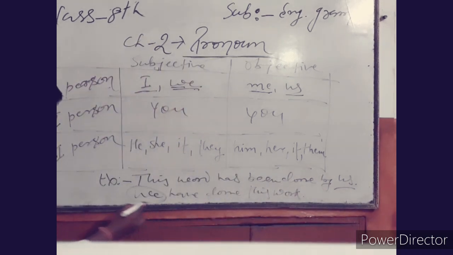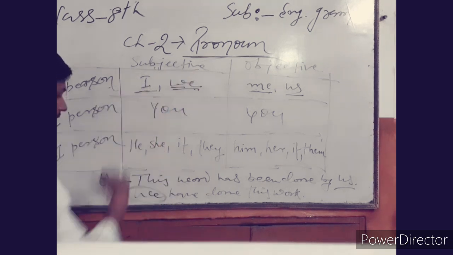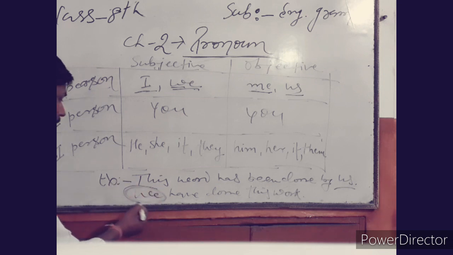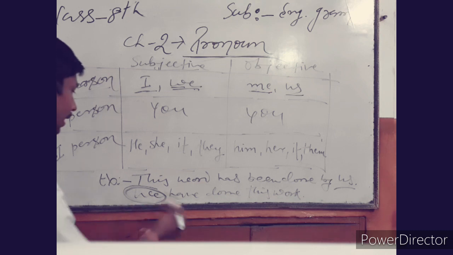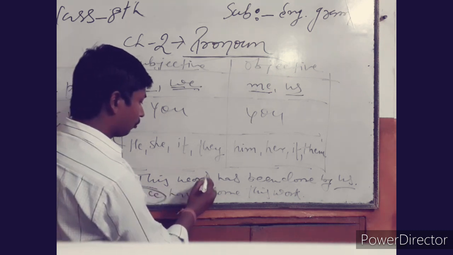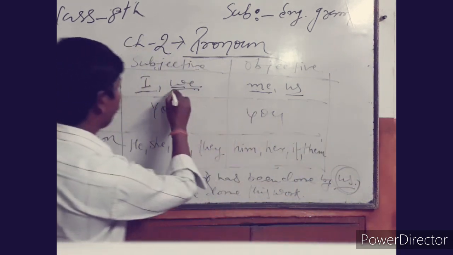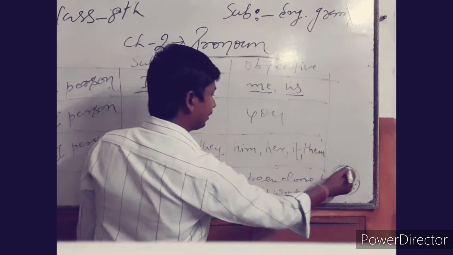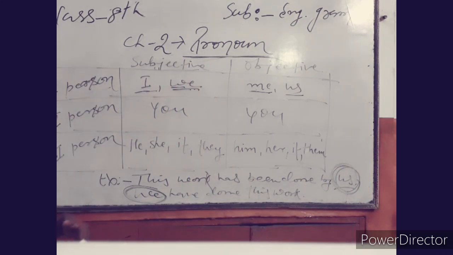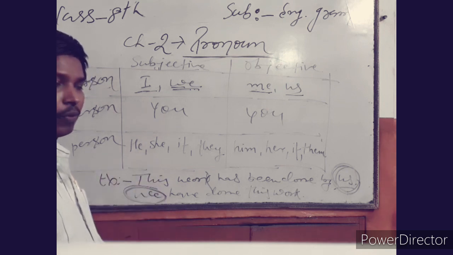Here, we is the first person pronoun and it is used as the subject of the sentence, and that is why it is called subject personal pronoun. And here you can see the work has been done by us. Here, we becomes us when it is used as an object of the sentence. Like this, the other pronouns can also change in the form of subject and in the form of an object.